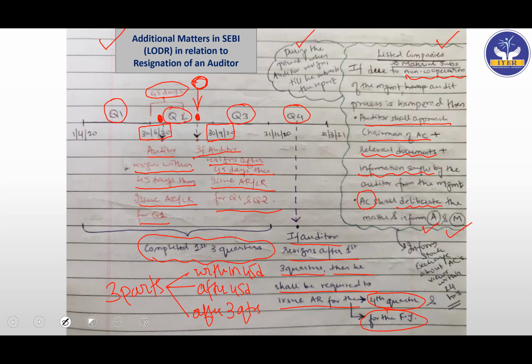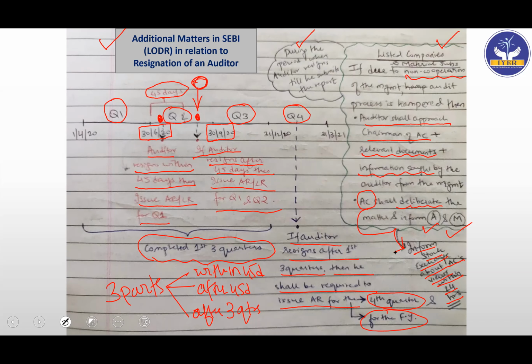Now they are saying that the audit committee must inform the stock exchange about its views within how many hours? Within 24 hours. So the additional requirement here is that they will have to inform the stock exchange regarding the audit committee's views within 24 hours, so that even the stock exchange knows what the audit committee has decided for the auditor and the management. Very simple point to understand and to keep in mind.